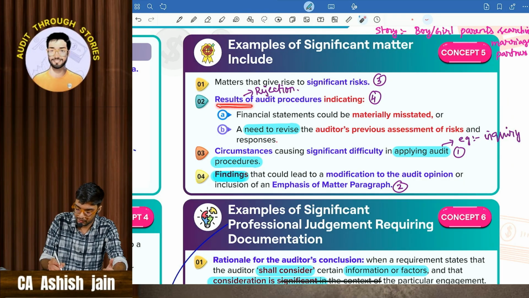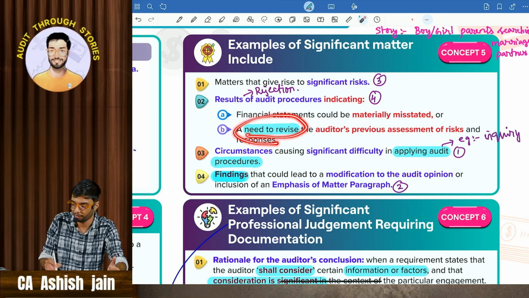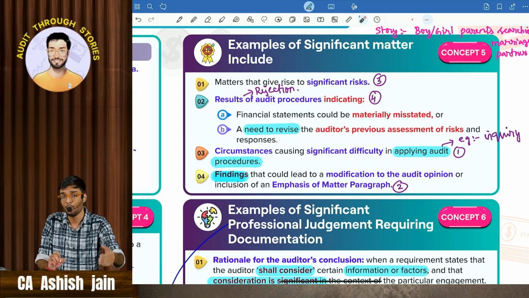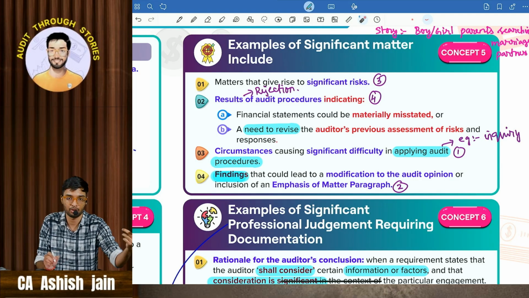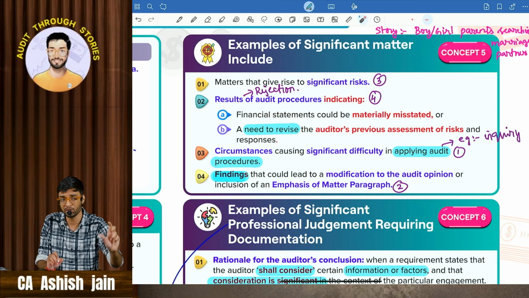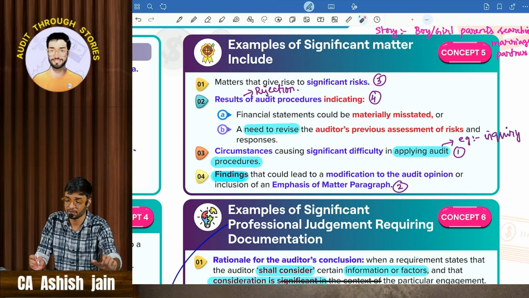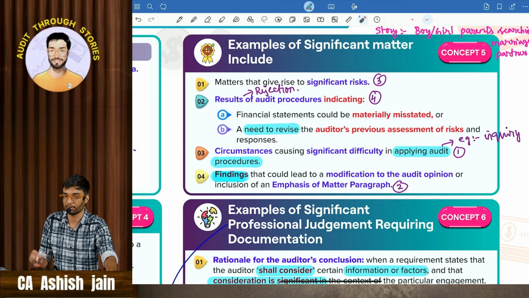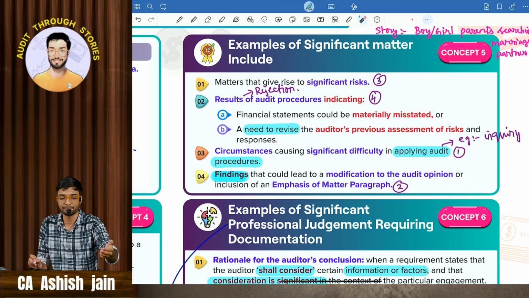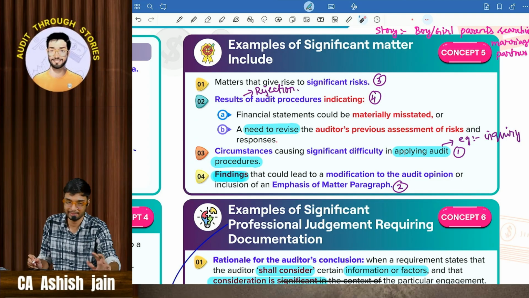Okay, then comes the result of audit procedure indicating financial statements could be materially misstated, or need to revise the auditor's previous assessment of risk and response. That previous assessment of risk or response needs to be revised. At that point of time, if it comes, then it acts as a significant matter. If you are revising the previous assessed risk and response, that particular matter will be considered a significant matter.